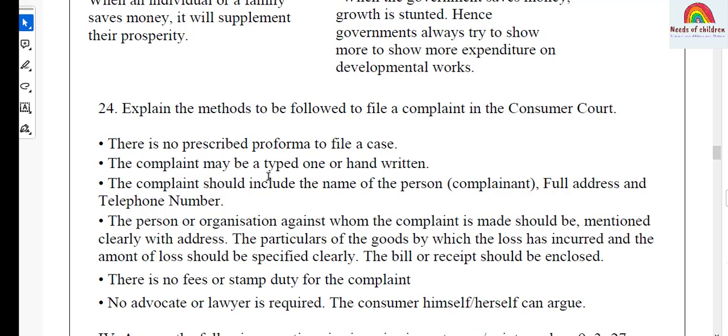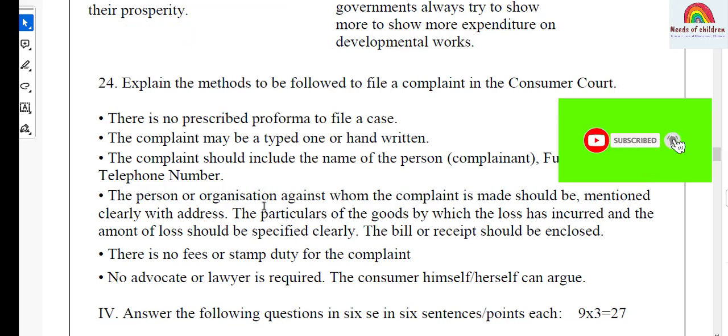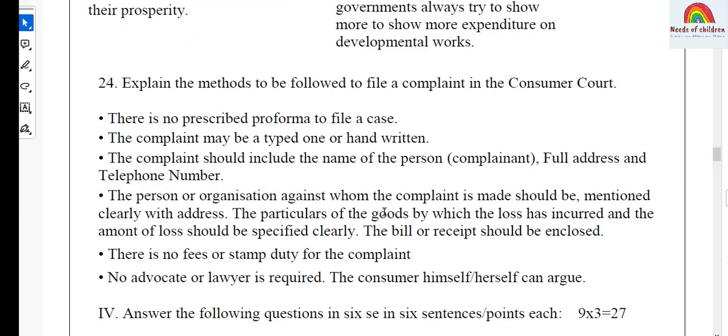The complaint may be a typed one or handwritten. The complaint should include the name of the person, full address and telephone number. The person or organization against whom the complaint is made should be mentioned clearly with address. The particulars of the goods by which the loss has been incurred and amount of loss should be specified clearly.